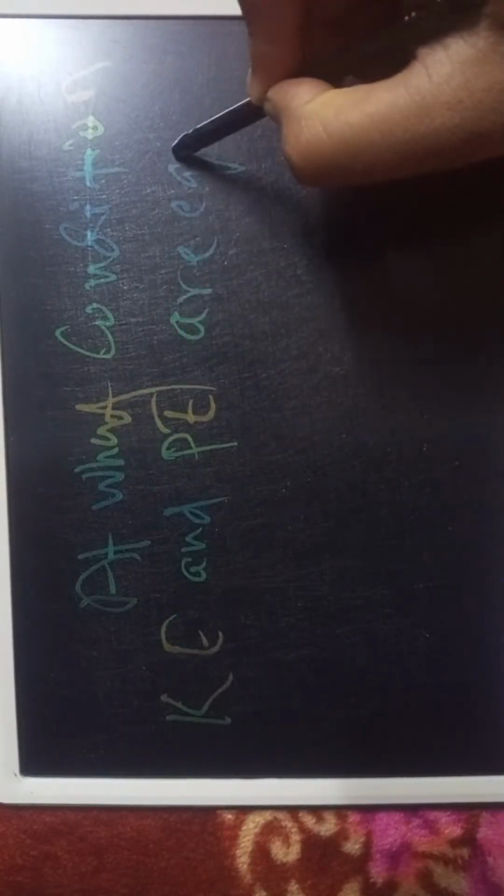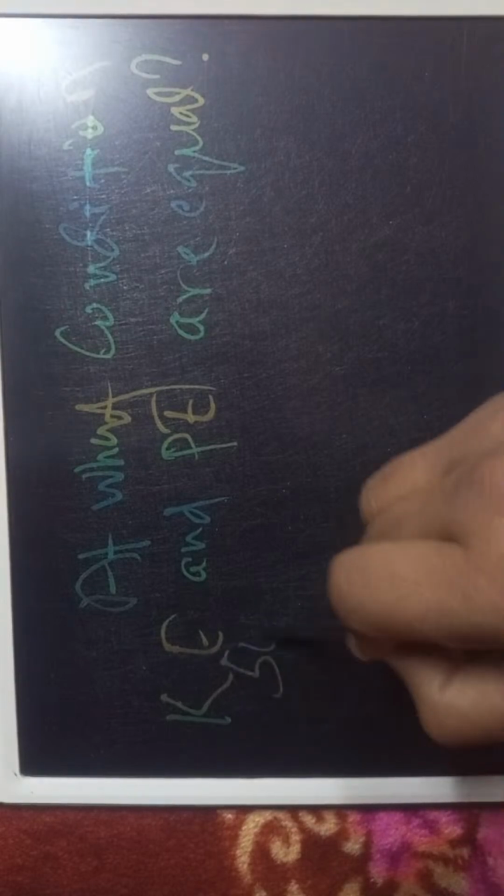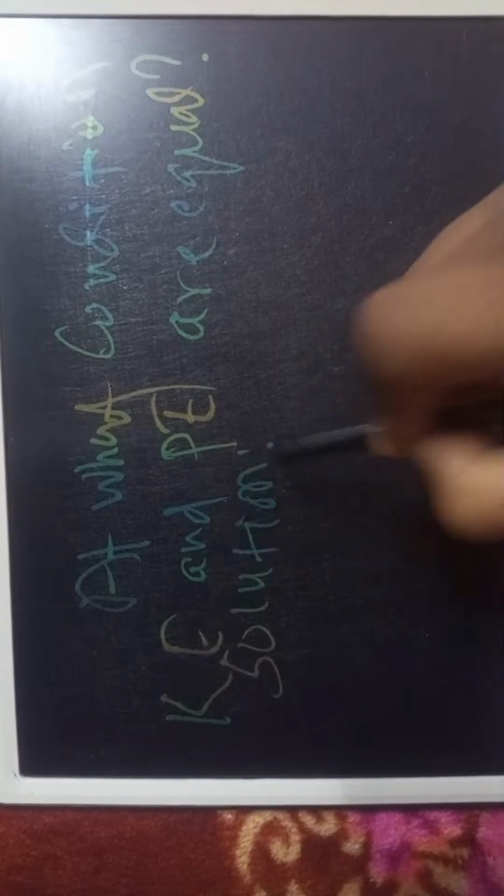How to write the equation and solution: at what conditions kinetic energy and potential energy are equal.